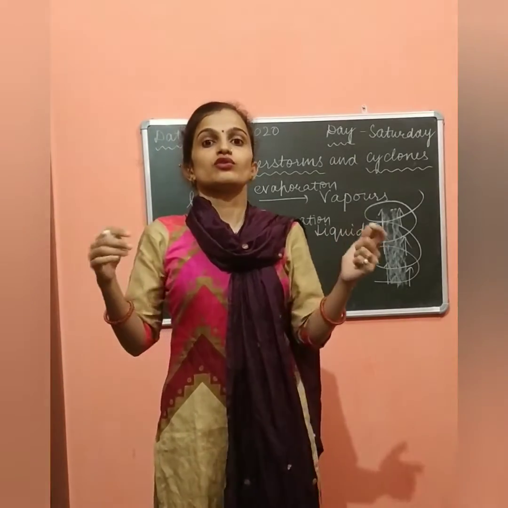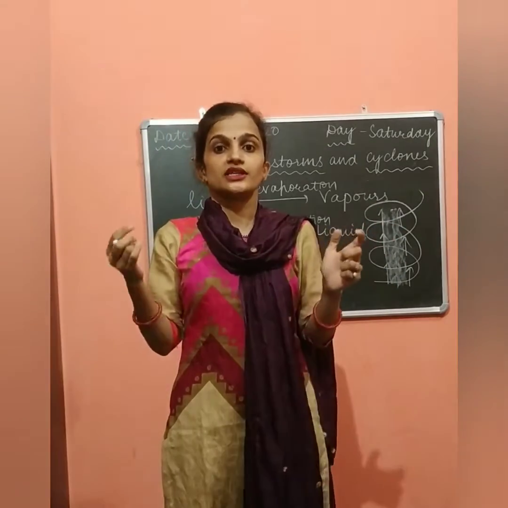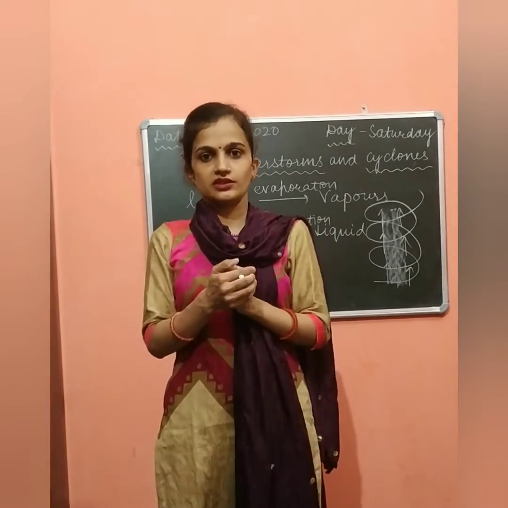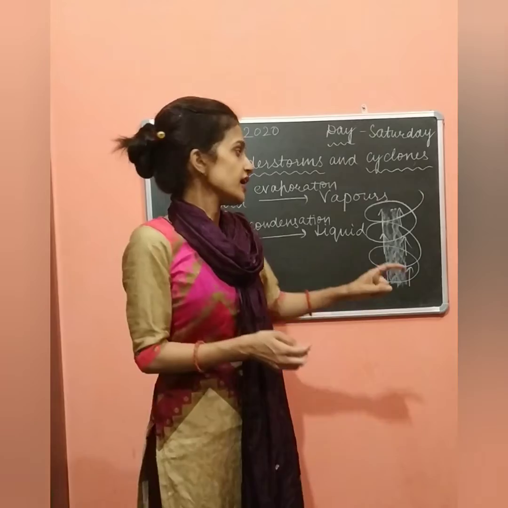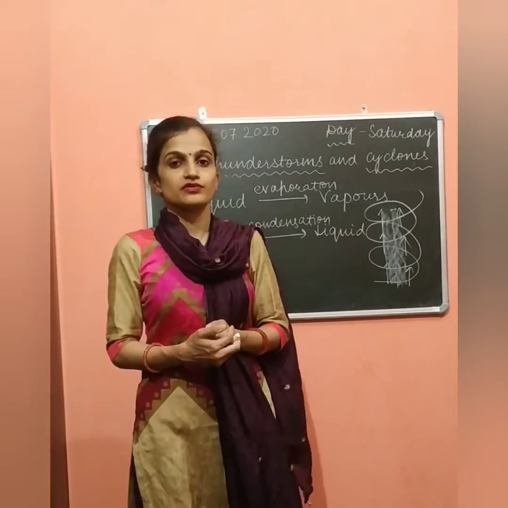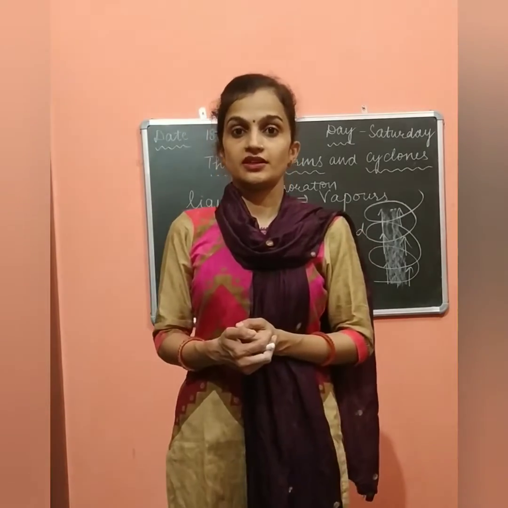But the effect of the high speed winds extends about 150 kilometers.